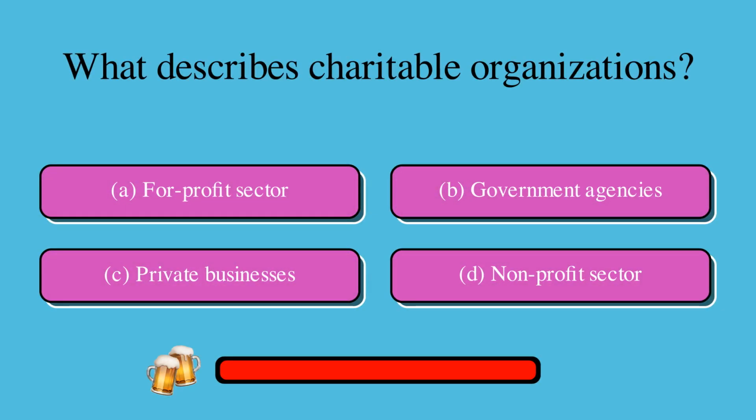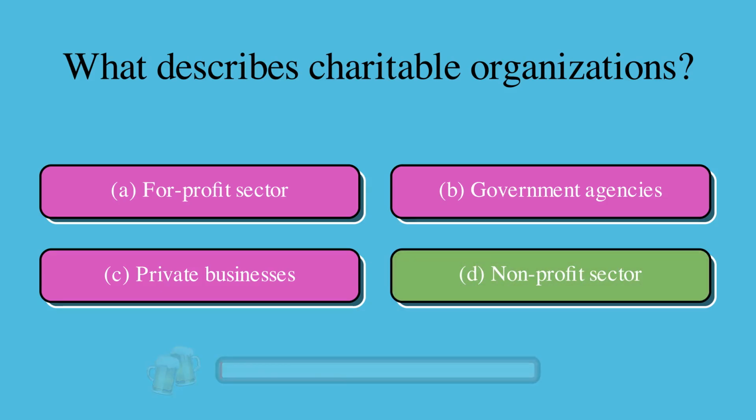What describes charitable organizations? Is it A, for-profit sector, B, government agencies, C, private businesses, or D, nonprofit sector? The correct answer is D, nonprofit sector.